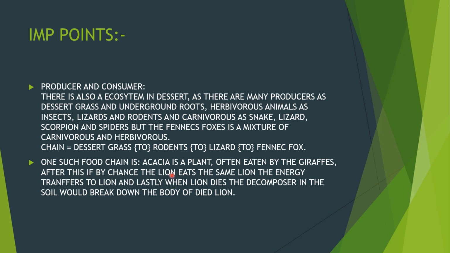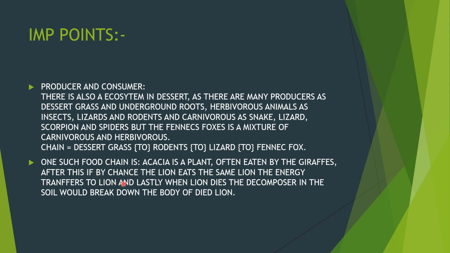The Acacia plant would use the energy for building flowers, for growth, for building new fruits. The herbivorous animal eats it, makes some fats and muscles, and uses it for making young ones.